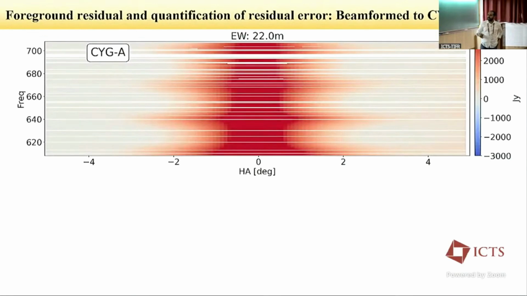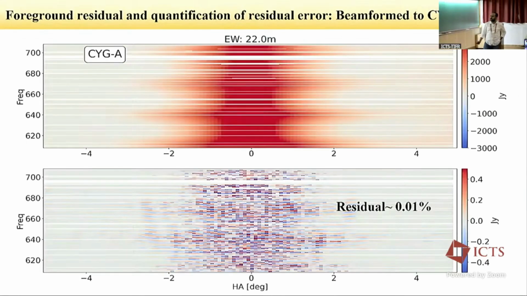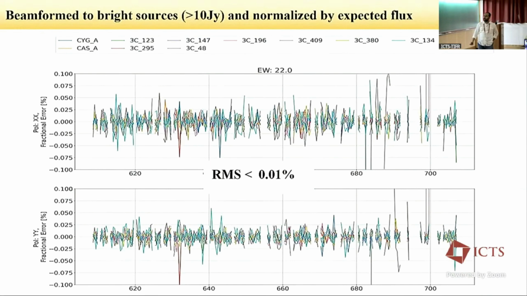Okay, so for the residual error quantification, we again beamform to Cyg A. You see there is a 3000 Jansky source in our band, frequency as a function of angle. After foreground filtering, we go to a residual which is roughly of the order of 0.1%. It is really great. We can do this for many bright point sources, these are all the different lines corresponding to different brightest point sources in the sky, above 10 Jansky. I am plotting here, and I also normalized by the expected flux. So the y-axis is basically fractional error.